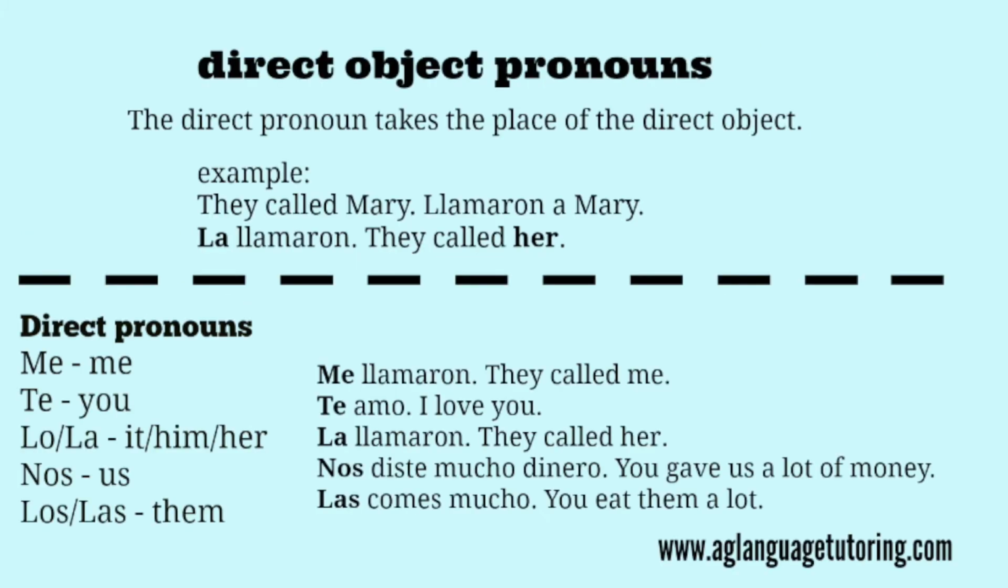And by the way, these are called the direct object pronouns, okay? So the direct pronoun takes the place of the direct object. So let me give you an example here. You have they called Mary. Llamaron a Mary, right? Mary is the object. So directly, they called Mary. So you're going to say la llamaron. They called her. That's a direct object pronoun.